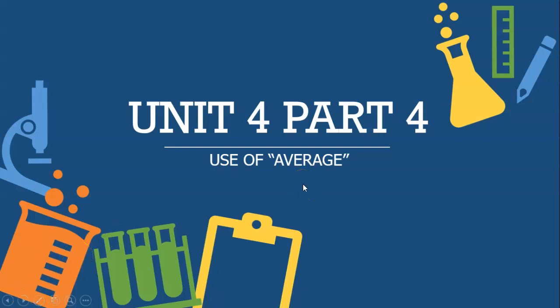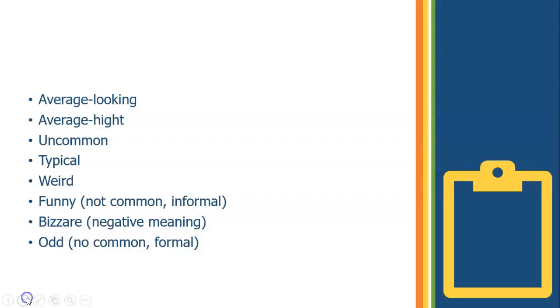Today the first part will be the use of the word average and other words related to the same or similar meaning. This is the list of words we have. Average looking, average height. Now, what we understand by average is something that is standard, general, common. That's what we understand when we say average.